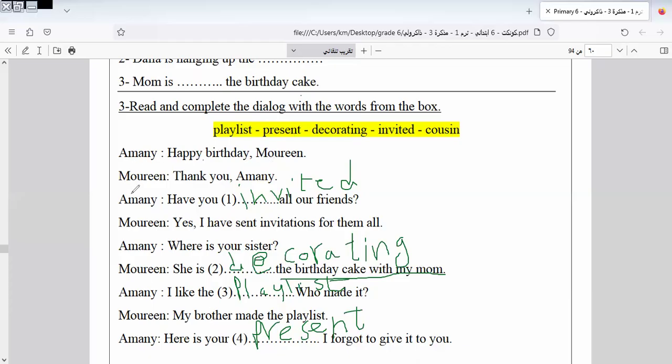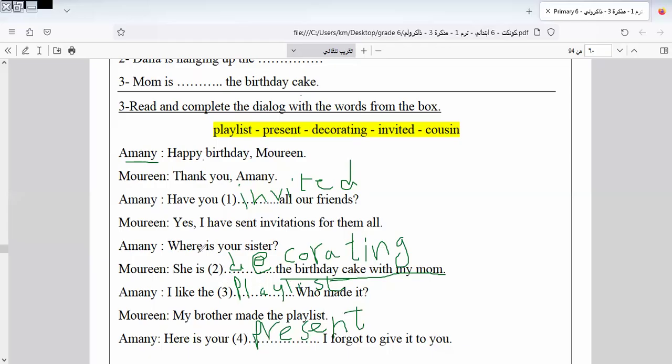Amani and Marlene. Amani: Happy birthday, Marlene. Marlene: Thank you, Amani. Amani: Have you invited all our friends? Marlene: Yes, I have sent invitations to them all. Amani: Where is your sister? Marlene: She's decorating.